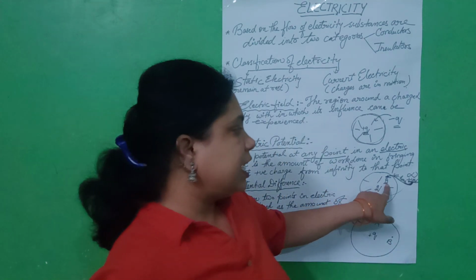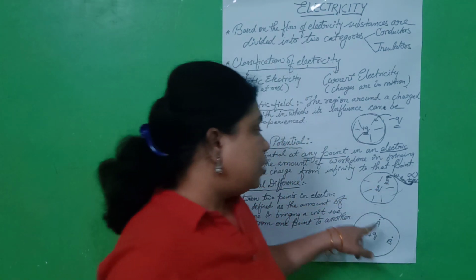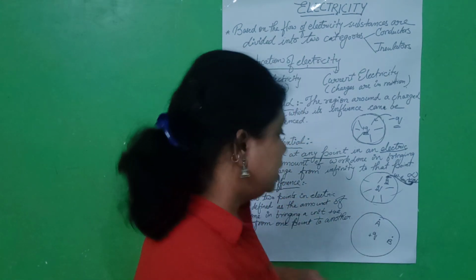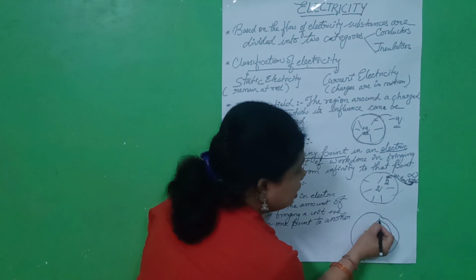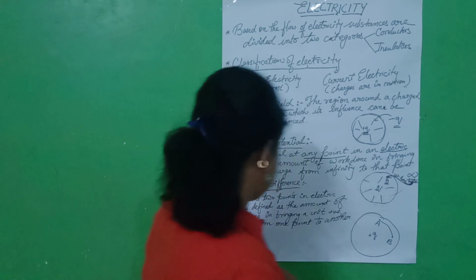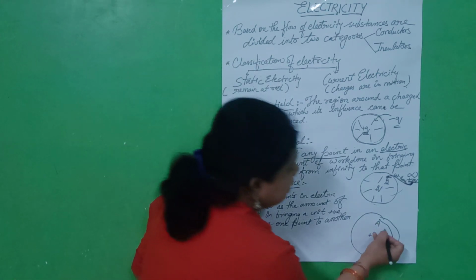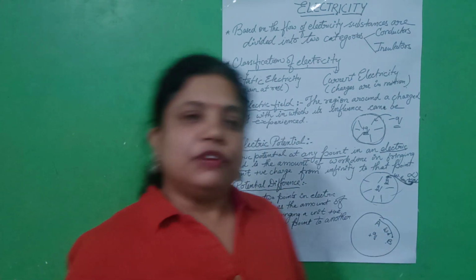In the first case, we calculated the electric potential for only one point. Now here, we will calculate it for two points. So whatever the work done in bringing a unit positive charge from one point to another point is known as potential difference.